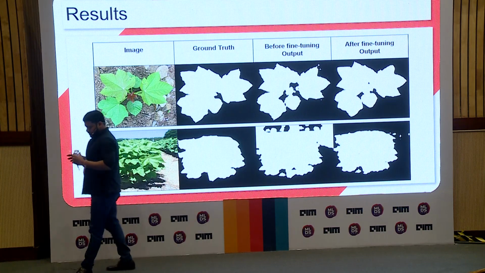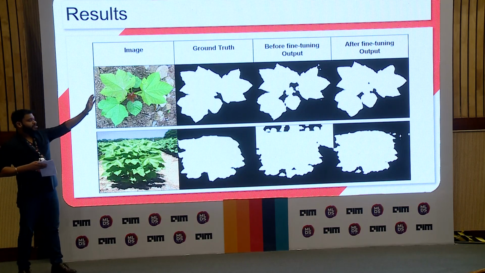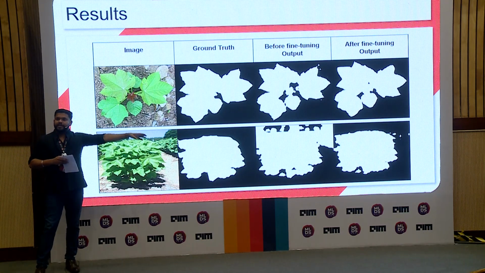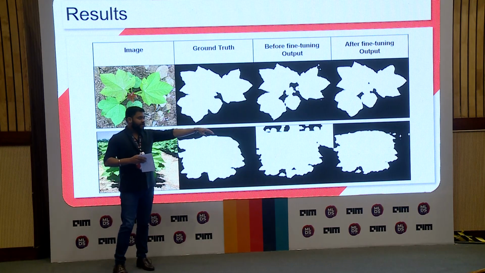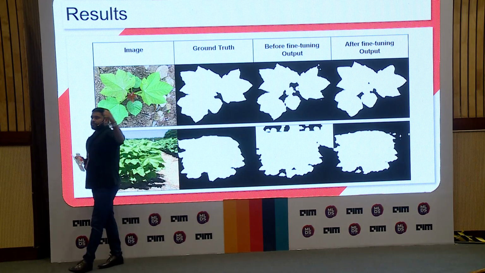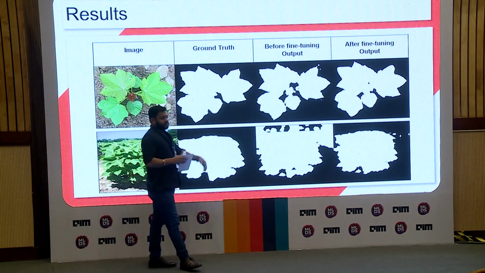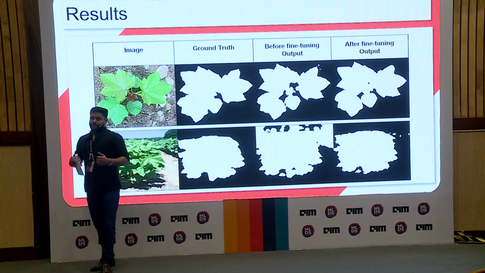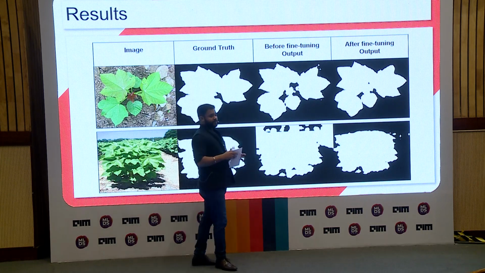Now to have a glimpse of the results. The first column corresponds to the images from the test data. I'm using indexing, sorry. The second column refers to the human annotated data, the masks generated by human annotators. The third column corresponds to the model that was trained just on the original data. And the last column corresponds to the model that was trained on synthetic plus original data. If you compare the results between the original and the synthetic data, you could easily conclude that the model that was trained on synthetic plus original data had better results in terms of the pixel accuracy, in terms of the boundaries, or in reduction of noise as well.